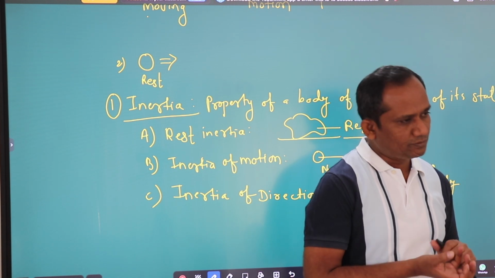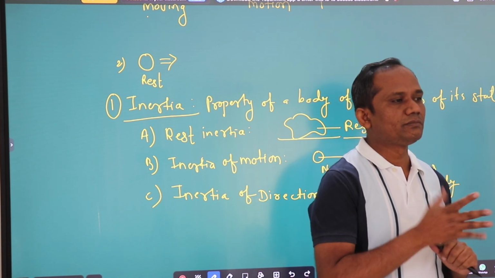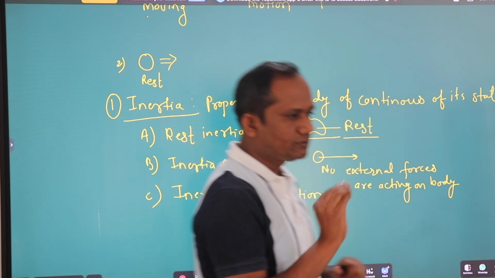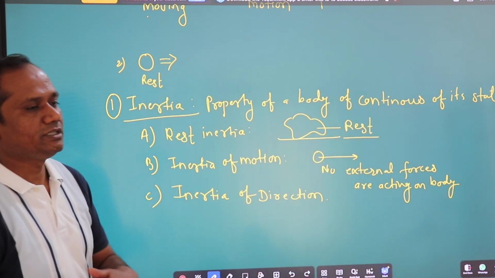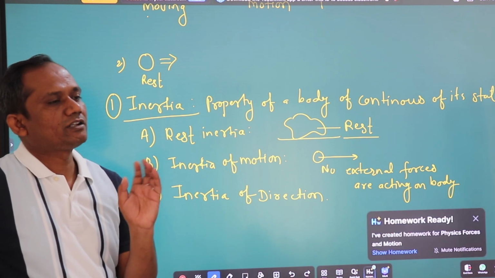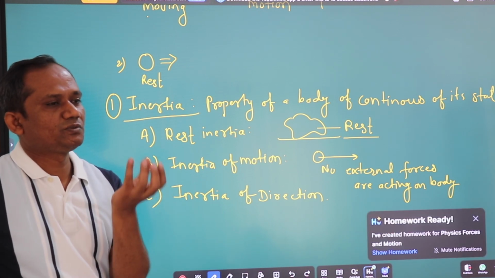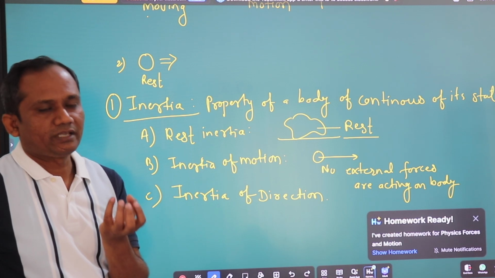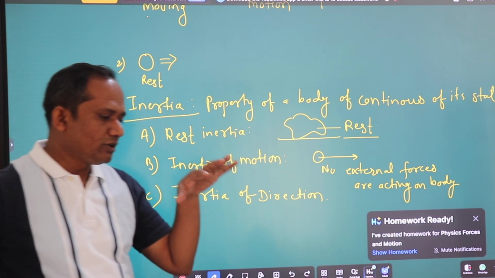Because there are gravitational force, frictional force, and a number of forces, these forces will stop the body. This means on the Earth's surface there is a major gravitational force, and gravitational force is an attractive force. This gravitational force holds the body on the surface.